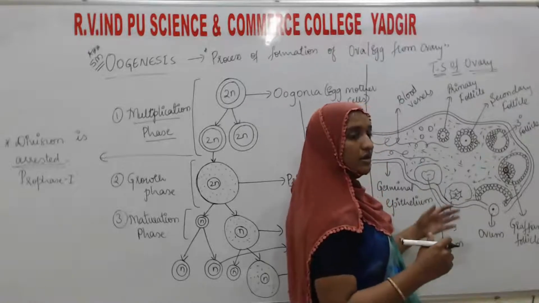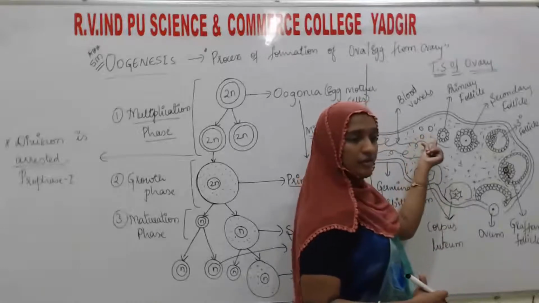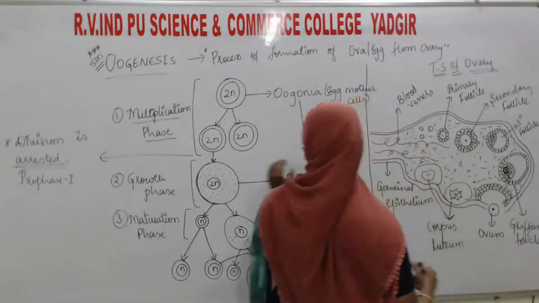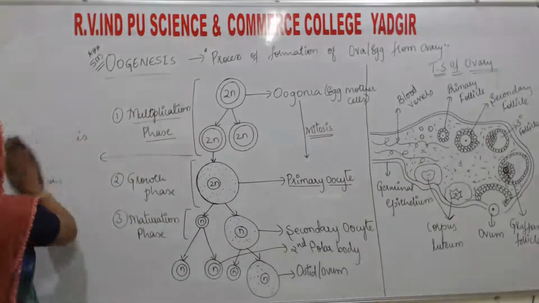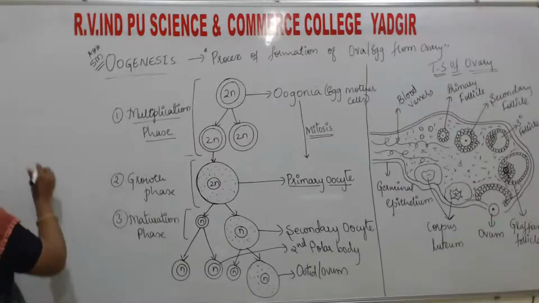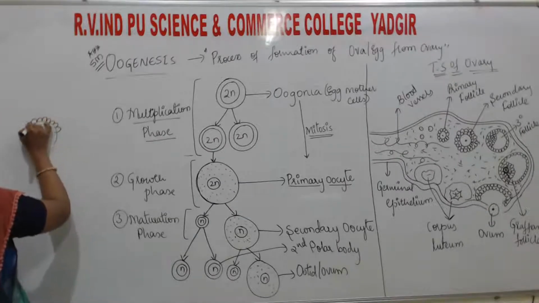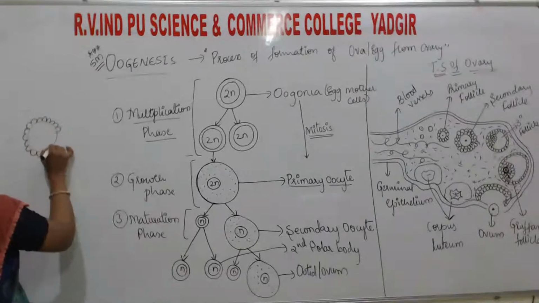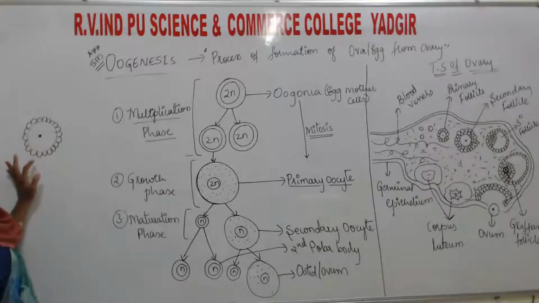In the ovary, after birth, but before birth only, all these oogonia have been formed. When this primary oocyte is formed, at that time some of these cells, known as granulosa cells, like this, surround it. These are the granulosa cells, and this is the primary oocyte.